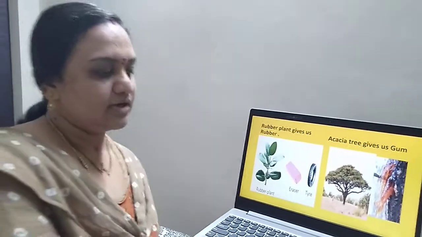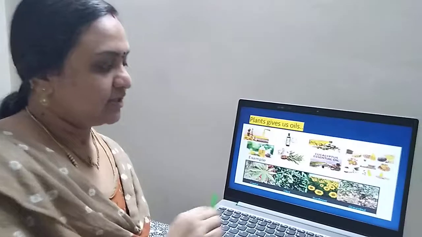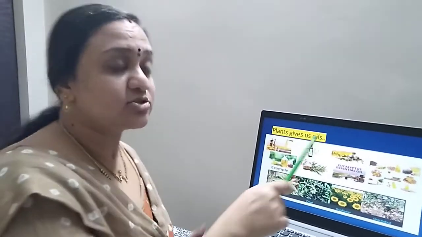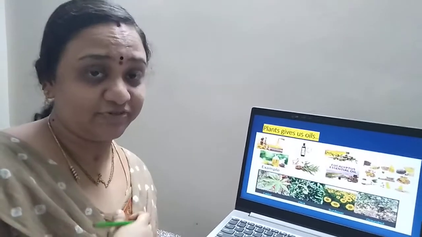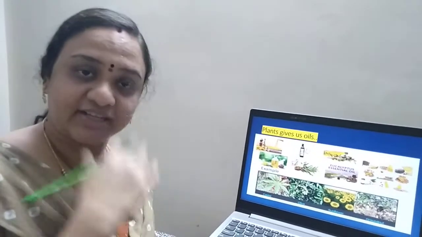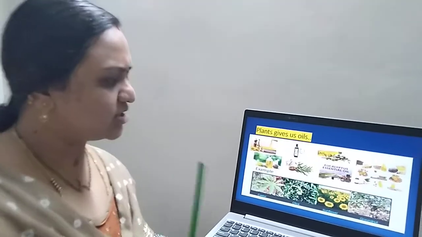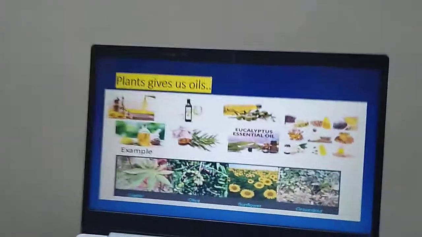Okay? Now, shall we move on? Yes, plants give us oils. Your puri and dosa, they all need oil, right, children? Yes, those are all oily foods. We discussed that in the lesson Food We Eat. So, children, the plants are giving us oil also.